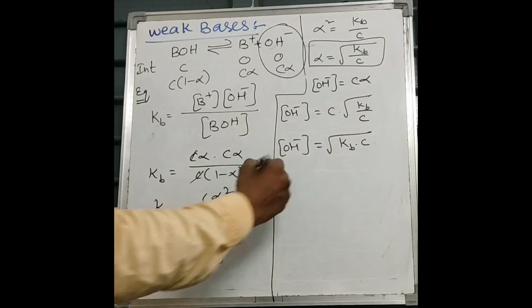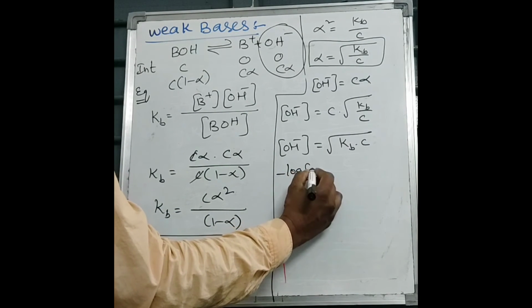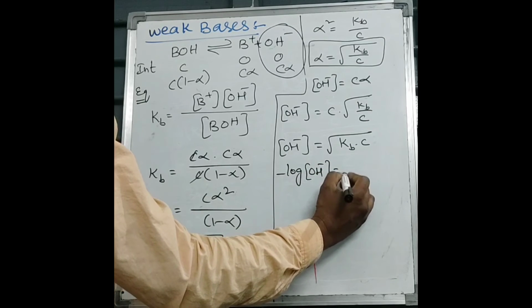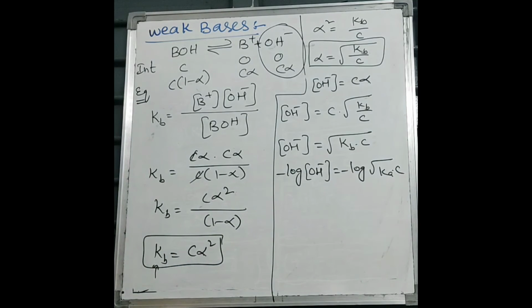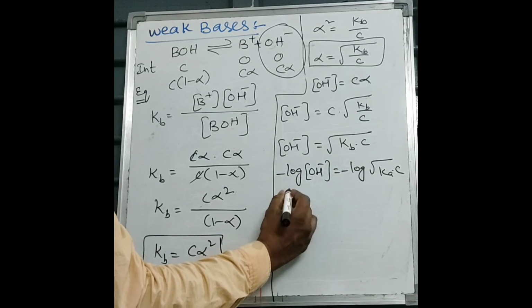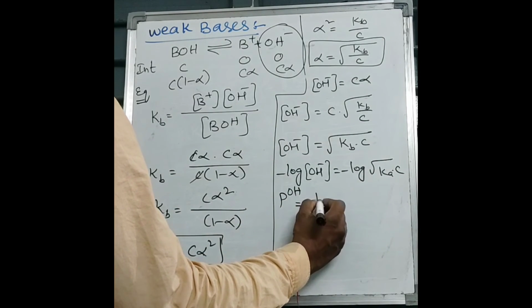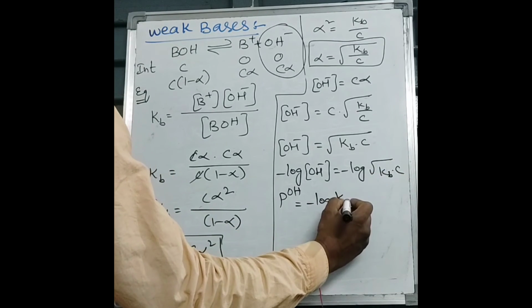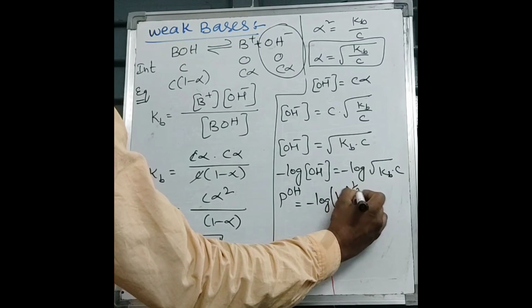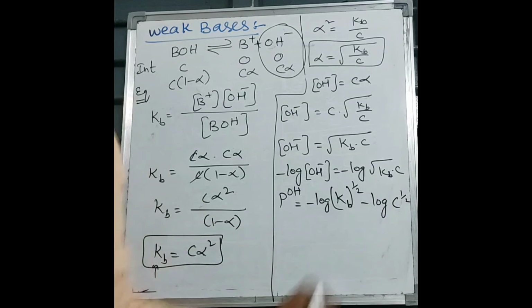When we apply minus log here to know pH or pOH, minus log OH minus ion concentration equals minus log of root of Kb C. So it equals pOH, students. Minus log OH minus equals pOH. That equals minus log Kb power 1 by 2, minus log C power 1 by 2.